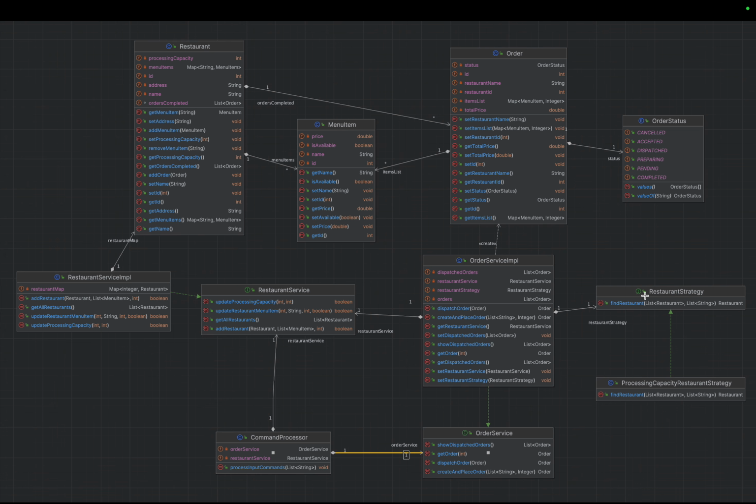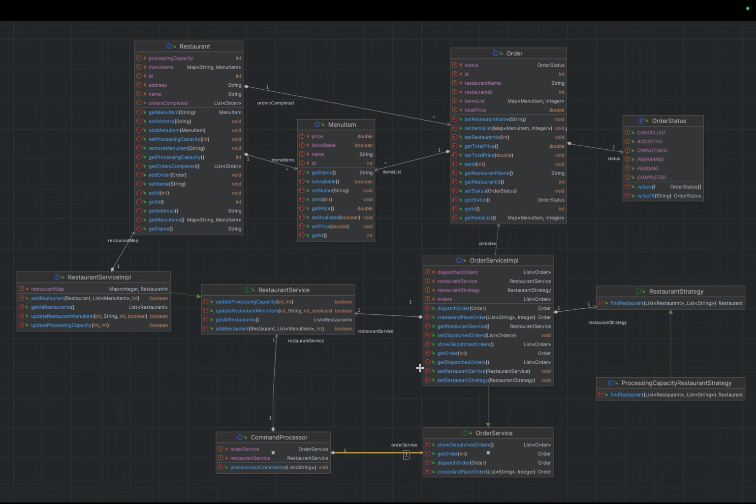So restaurant strategy is defined here, and as we have discussed, there are going to be multiple restaurant strategies, but for our particular question, as per the feature that we need to implement, I have implemented a processing capacity restaurant strategy that is going to return a restaurant, and we need to pass the list of restaurants.